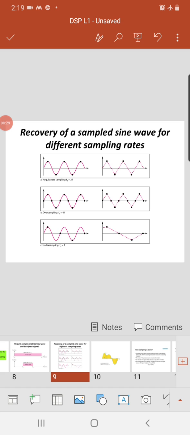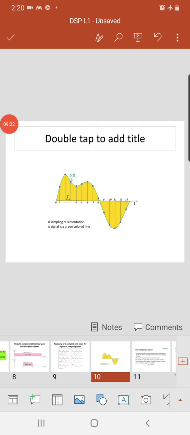Now this figure shows recovery of the sampled sine wave for different sampling rates. In the first diagram, the Nyquist rate sampling is Fs equal to 2f. In the second, oversampling, Fs is equal to 4f, and in the last diagram, undersampling, Fs is equal to f. These are three different diagrams for different sampling rates. This diagram shows the sampling representation.